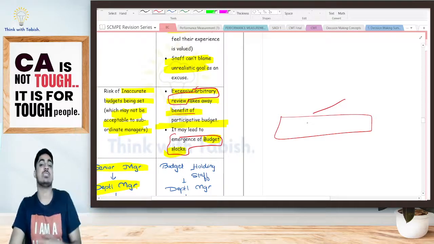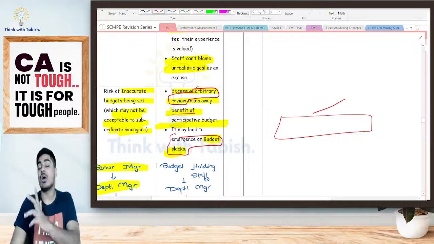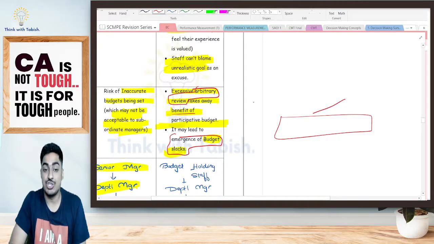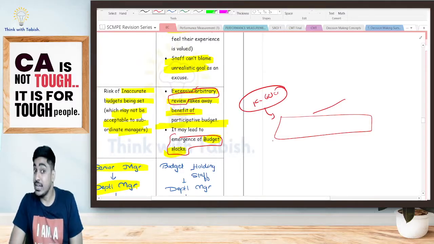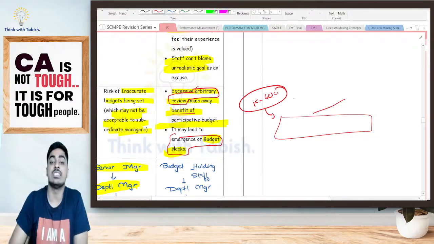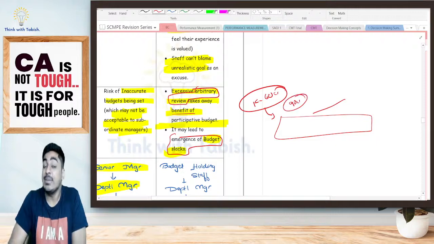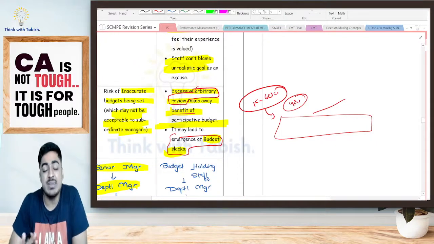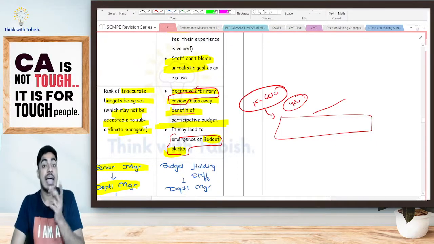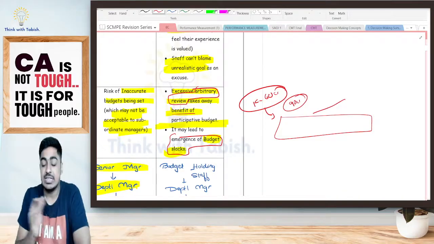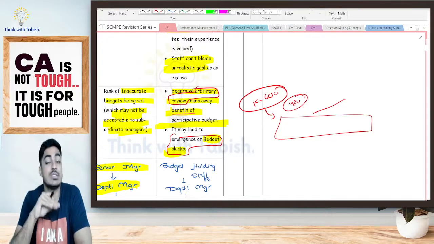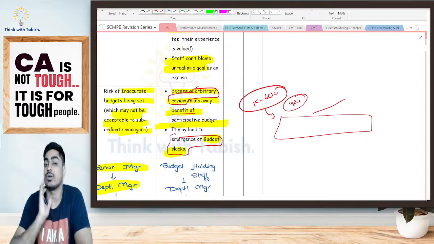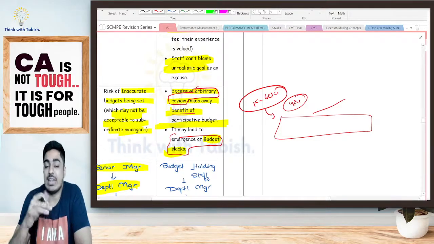Top level management is asking me how much I can achieve next year. Assume this year I have achieved a turnover of 60 crore. Next year, I know that if I work really hard, I can achieve up to 90 crore. It is challenging but achievable. But I know that ultimately the bonus, the reward, will be given based on whether I have achieved my target or not, and to what level I have exceeded my target.